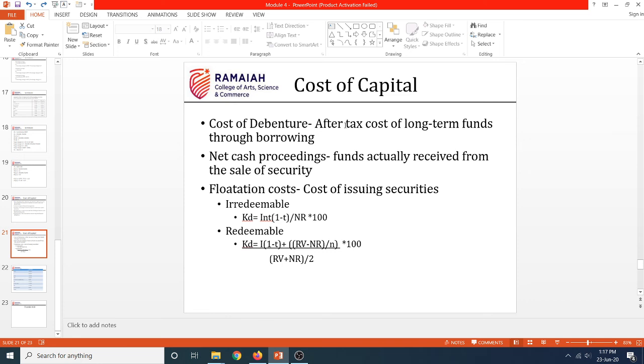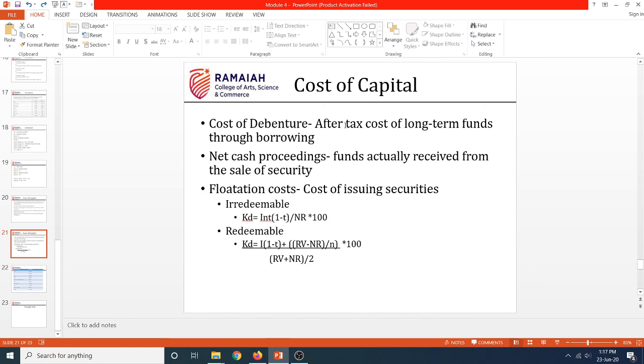Correct? End of the chapter. They are least bothered about your bank transactions and all those things. They just need their money back. So when you are giving your debenture holders back, you are giving them 5 lakhs in total. Please keep this in mind always.